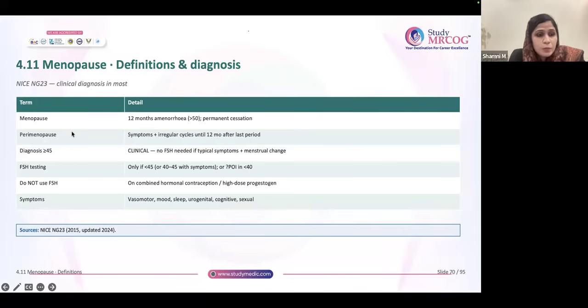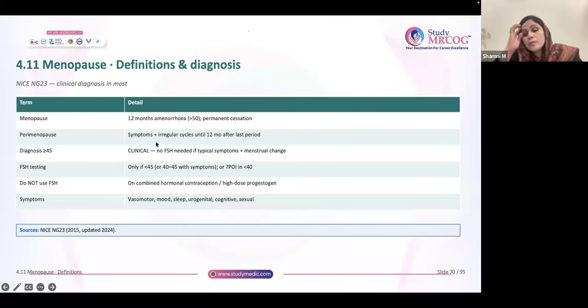So how do you define menopause? Menopause is defined as 12 months of amenorrhea after cessation of periods. If 12 months of amenorrhea is there, generally you can diagnose her as menopause. Perimenopause is the time the patient is getting periods, but they are irregular. 12 months has not occurred since the periods stopped, but she's getting periods, and she's having symptoms also at that time. She's getting irregular cycles. This period is perimenopause.